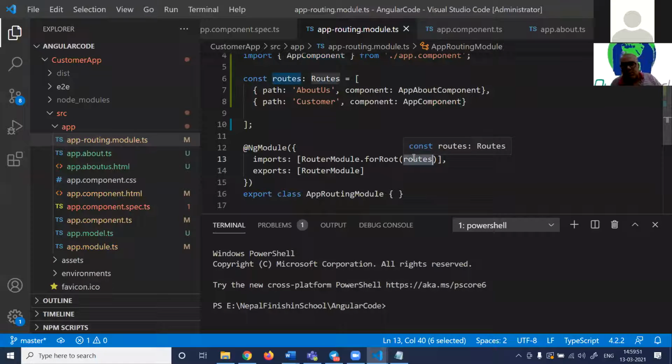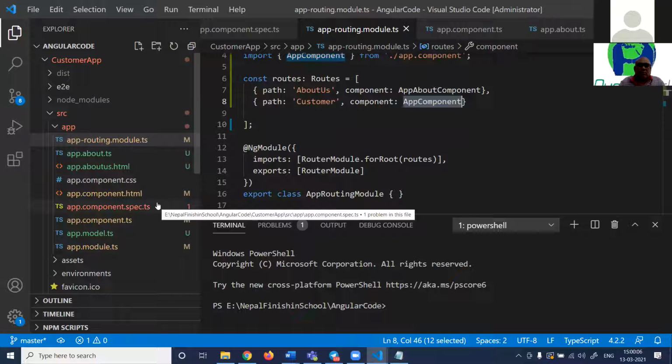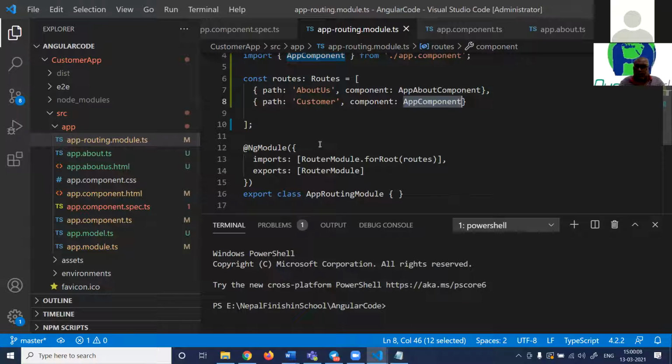So routing means a simple URL and component collection. A simple URL value and a component collection. About Us, you go here. Customer, you go here, right? So this is one part. Now the second thing: this is step one, you will define the routes collection.